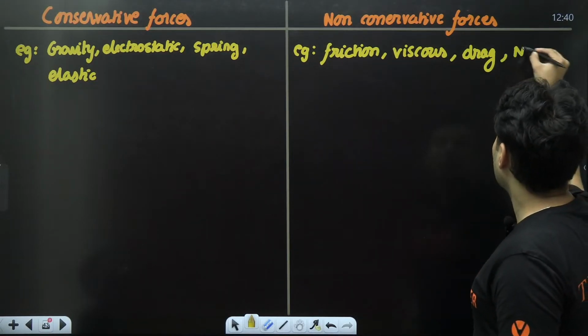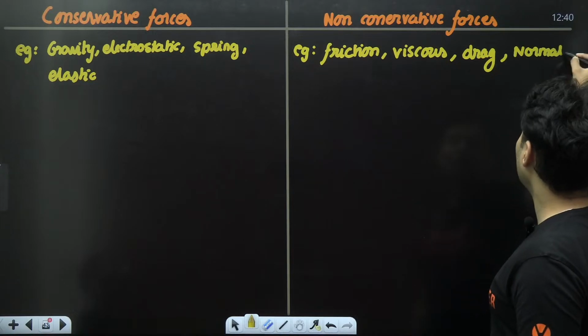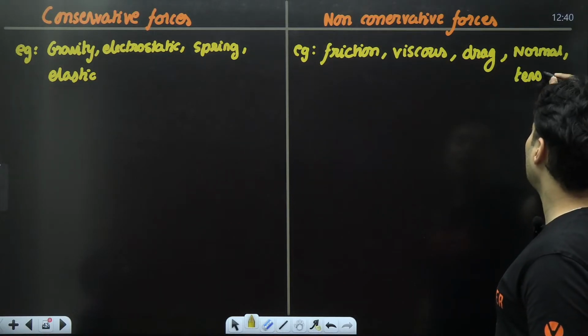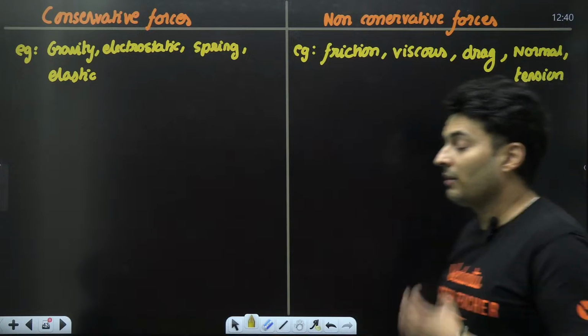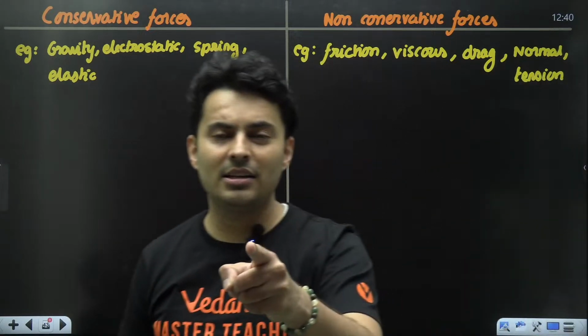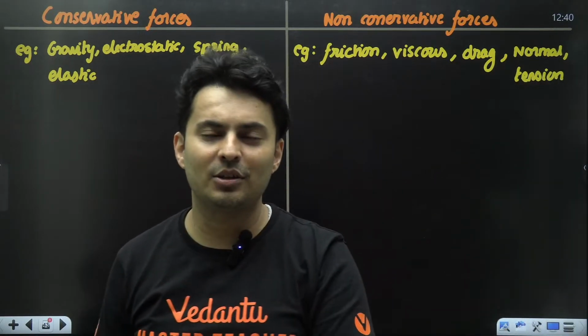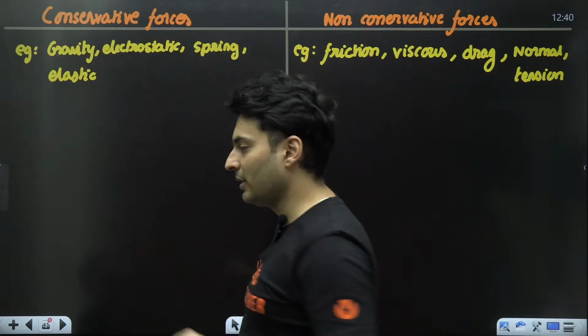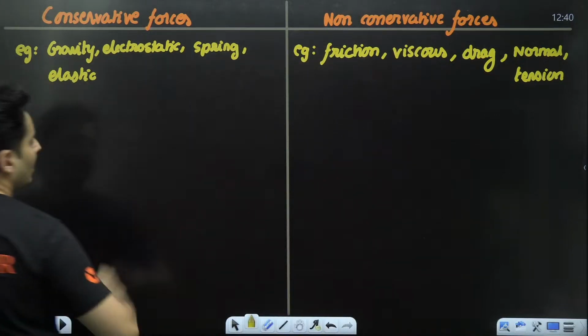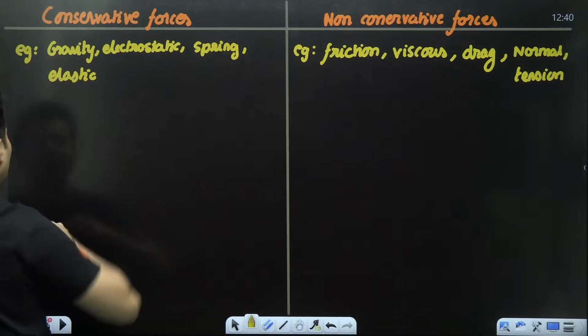Even normal force and tension force, these kinds of forces decide the work by the path taken, not just the destination and the source. So they are non-conservative forces, right? These are all evil forces, these are all good forces.